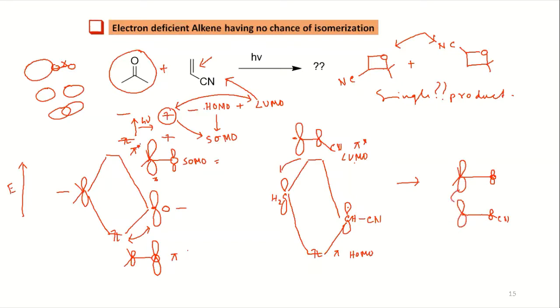So you have the bond formation happening. Similar size with similar size will be favored. So what will be your product? The product will be this one, oxygen, and this is the cyano. Okay, so this will be the major, I mean the single product.